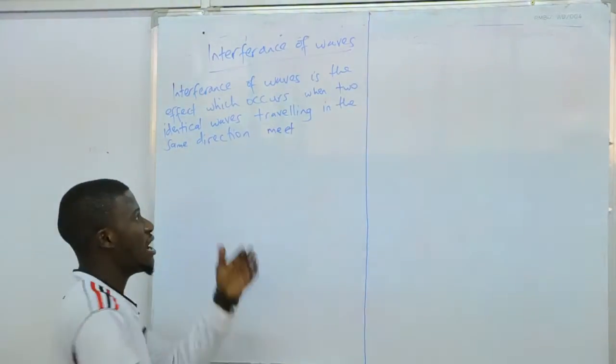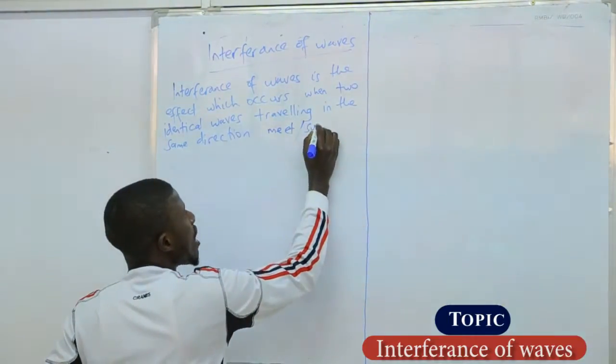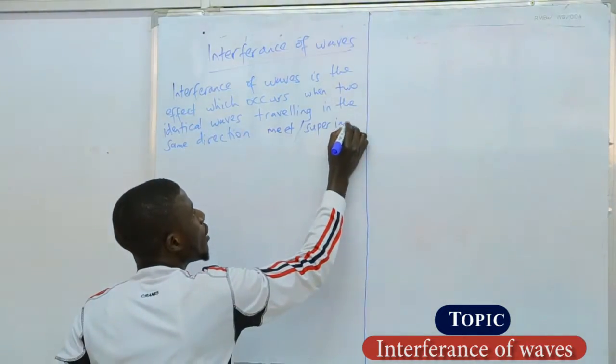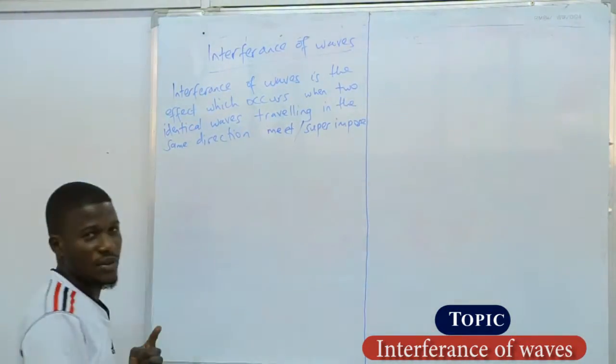Are you getting it? If you don't want to use the word meet, others use the word superimpose. Now listen.